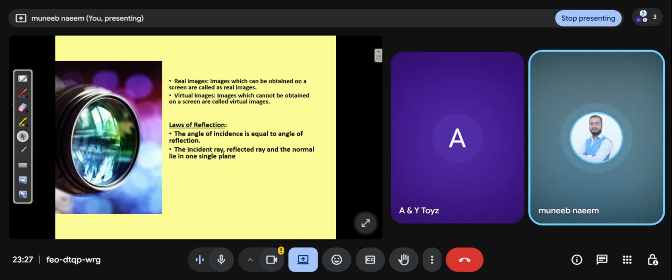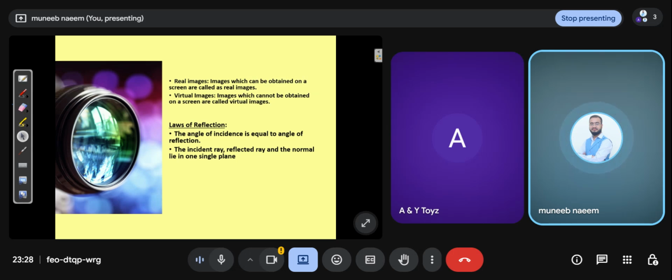A real image is one that forms on a surface, for example if you write on the laptop screen. But you can see a diagram behind the screen, and this is the virtual image.